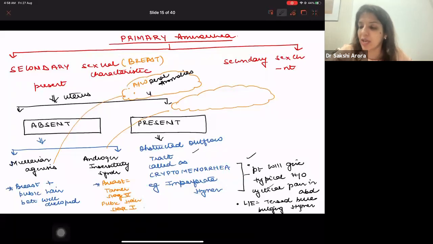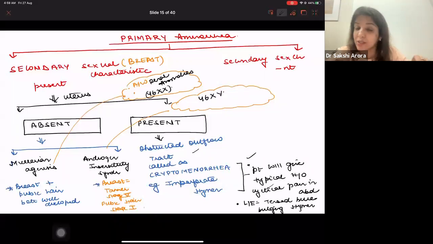And what is the karyotype? Karyotype is 46XX. In case of androgen insensitivity syndrome, they are 46XY. In other words, they are males. So they will have gonads, which are testes, and their testes will be undescended.